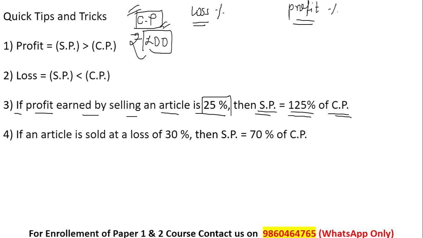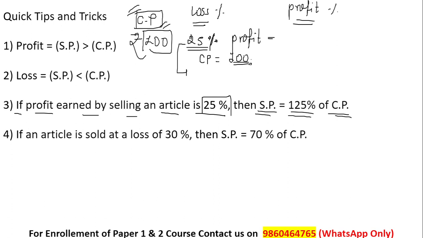Now, if it is given in the question that a person is getting 25% profit by selling an article, and the cost price is rupees 100, then the selling price will be 25% more than the cost price. Here 25% is nothing but 25 rupees for a cost price of 100. Try to understand this, it is very important.